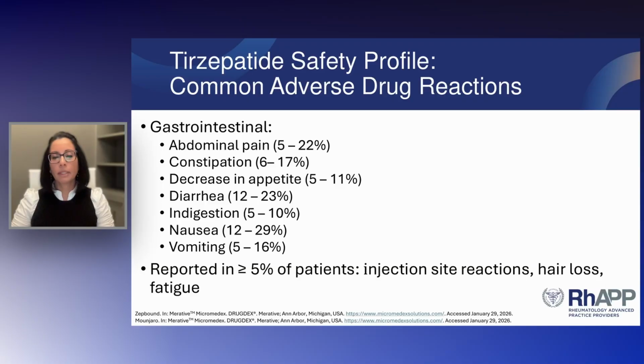So let's go ahead and kick things off for this safety review. The most commonly reported adverse drug reactions are gastrointestinal reactions and include abdominal pain, constipation, decrease in appetite, diarrhea, indigestion, nausea, and vomiting. Common adverse drug reactions that are also reported with more than 5% incidence in patients include injection site reactions, hair loss, and fatigue.